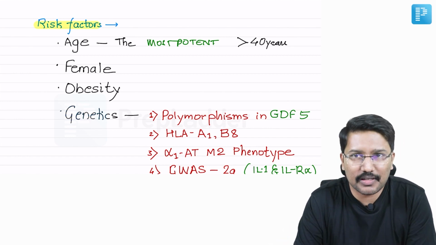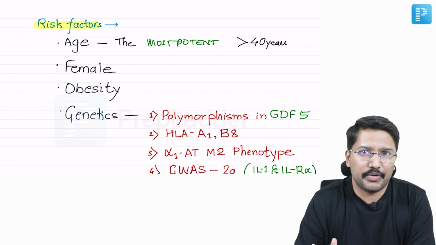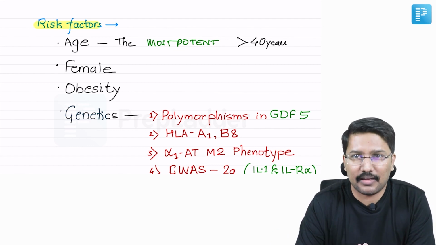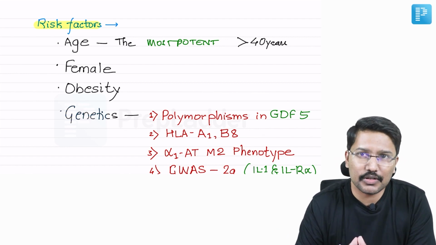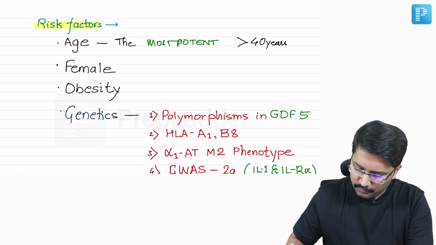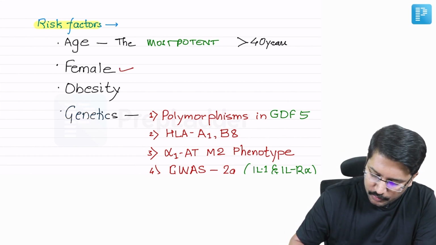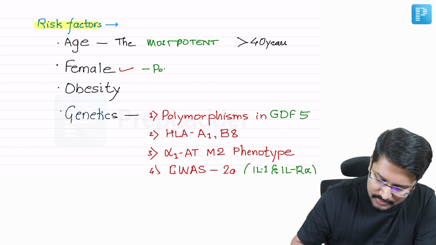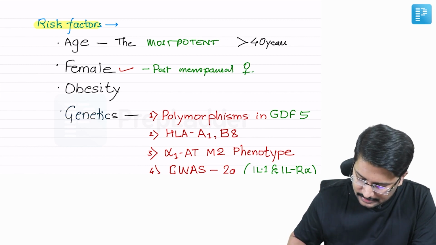Typically, if the osteoarthritis is triggered by joint trauma or joint instability or malalignment, then you may encounter osteoarthritis before the age of 40 years. Otherwise, you are diagnosing osteoarthritis after the age of 40 years. Female gender is an important risk factor, especially postmenopausal women are particularly more at risk.